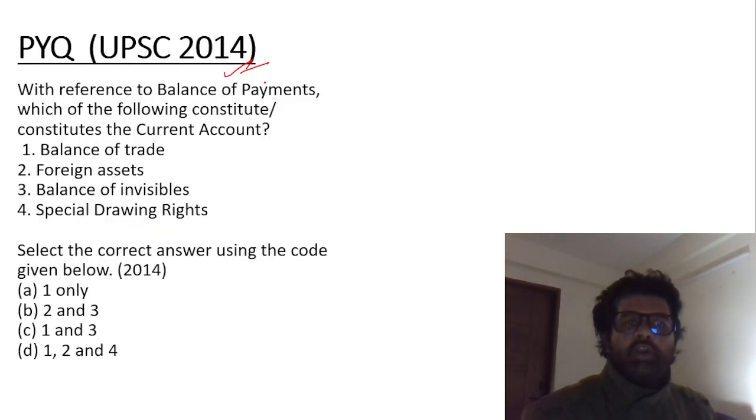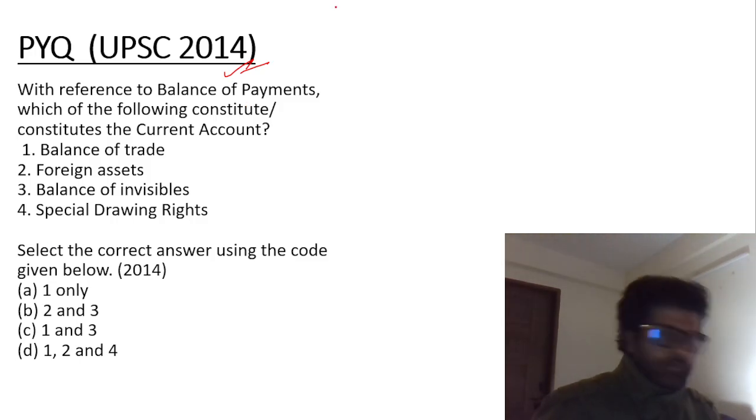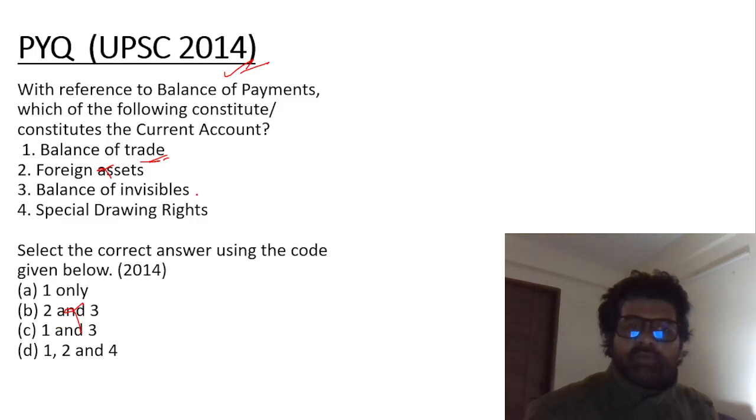PYQ UPSC 2014, solve these questions. With reference to BOP, which of the following constitutes current account? So we have talked about current account, capital account. Balance of trade, BOT, we have talked about, that is merchandise. So first it has to be current account. Revise the first article which we have discussed. Balance of invisibles, I've told you visible and invisible. SIT, service, income, transfer, that is invisible. So it is in current account, so third has to be there. That means 1 and 3 is the answer. Special drawing rights are not in current account. C is the answer, guys.